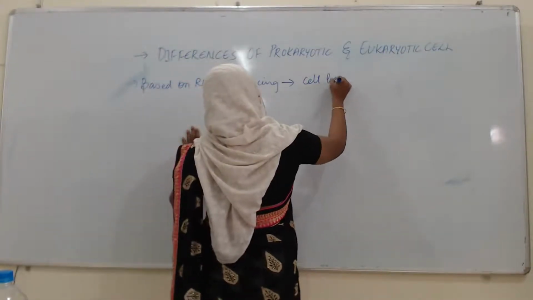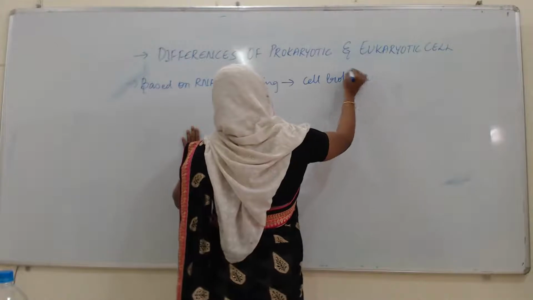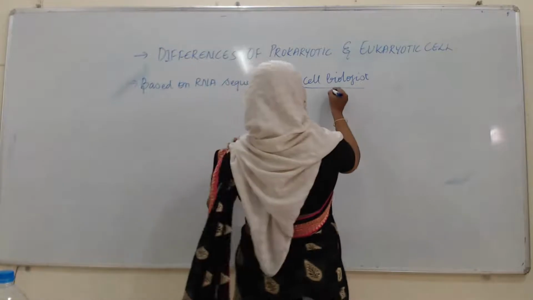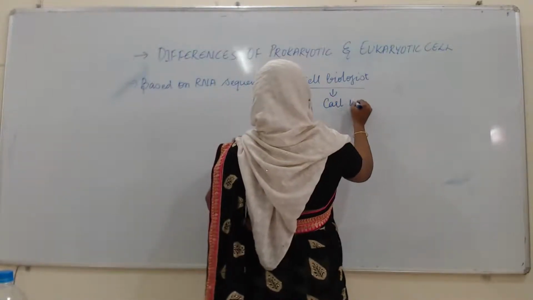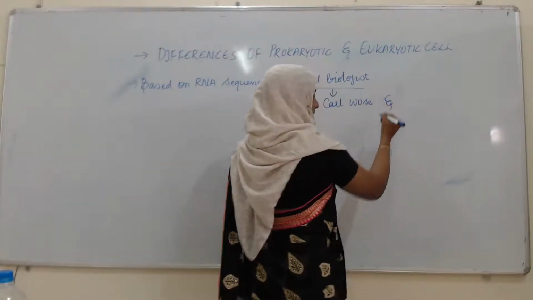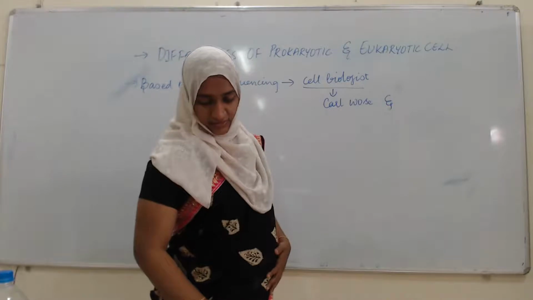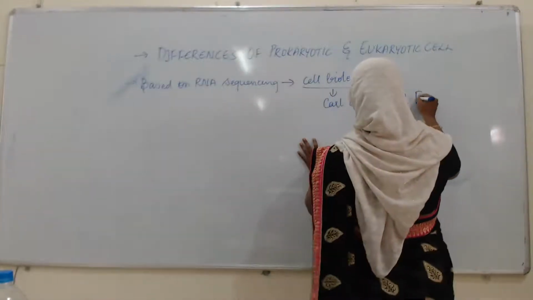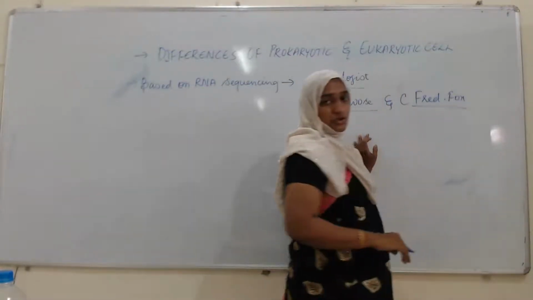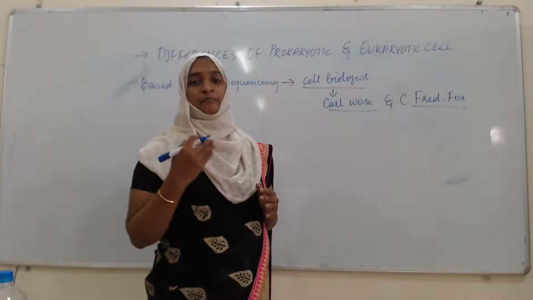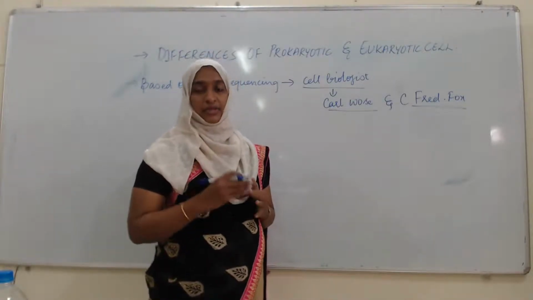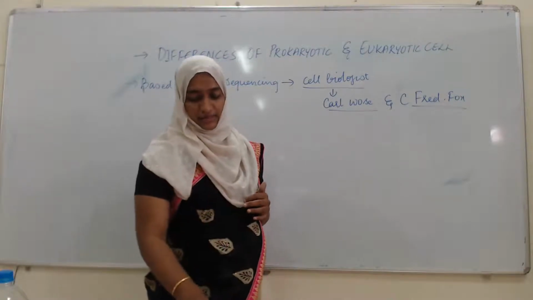Carl Woese and one more, C. Fred Fox. These are the two cell biologists who differentiated eukaryotes, eubacteria and archaebacteria into different groups. How they classified, let's see.